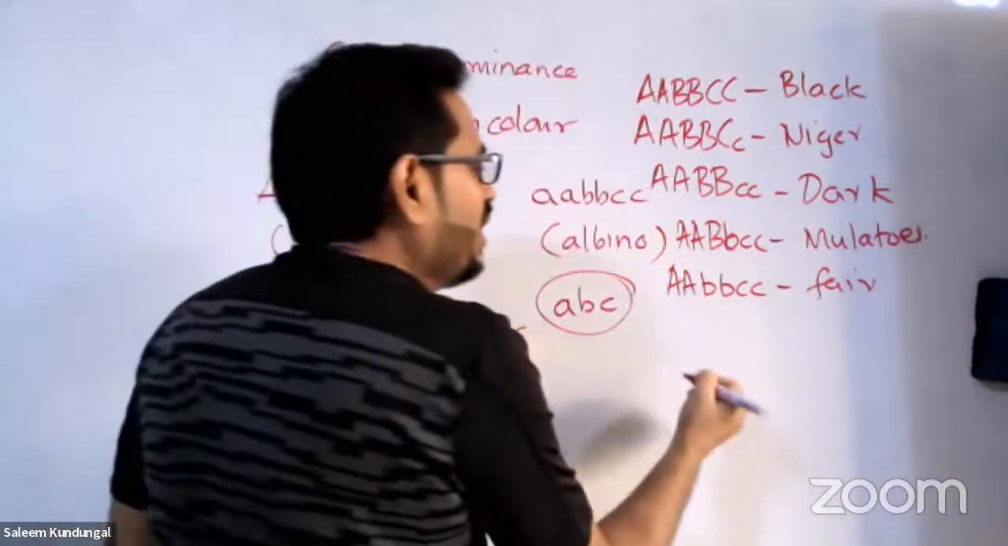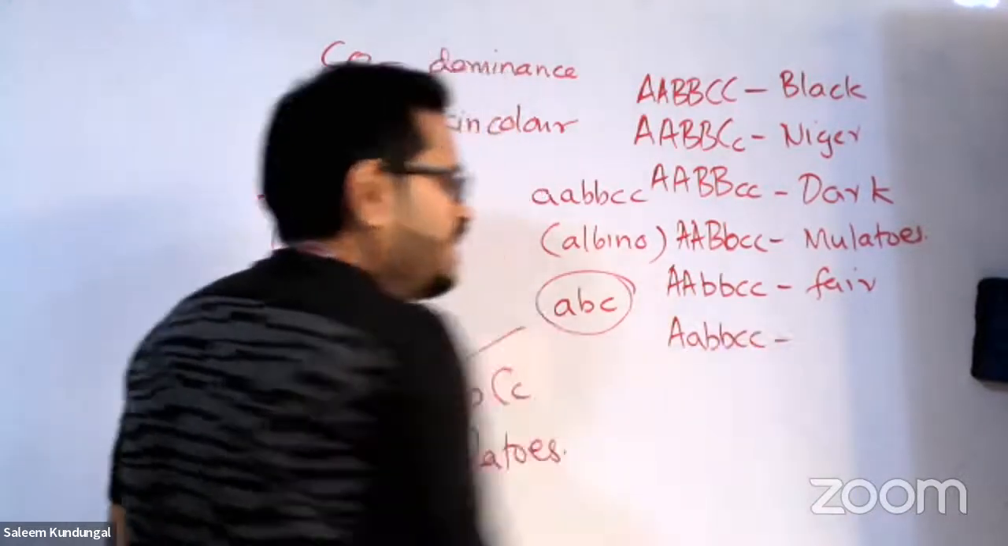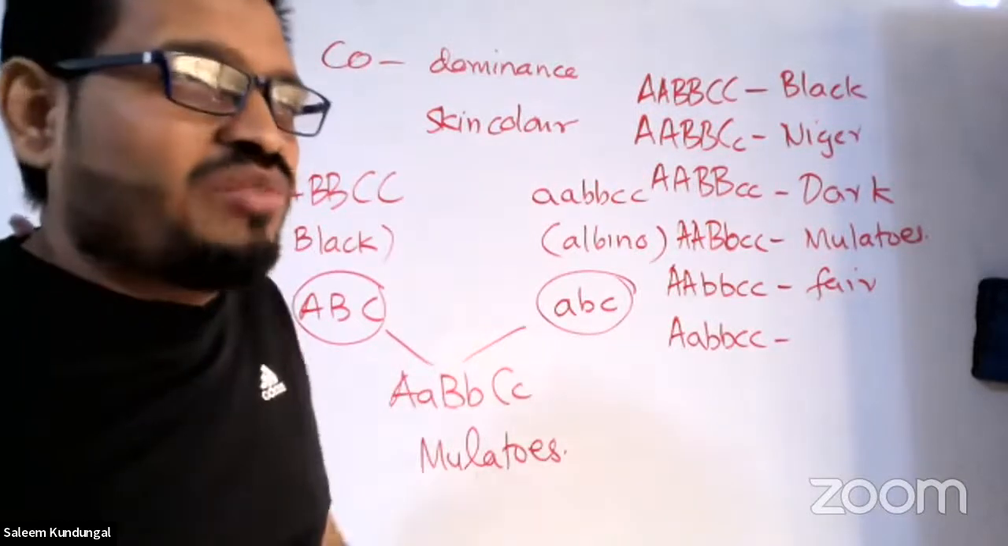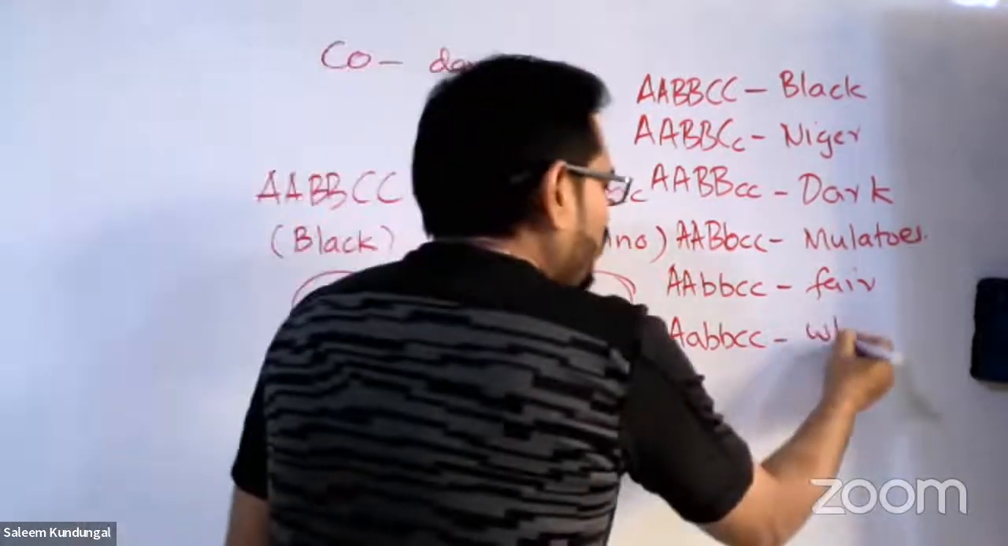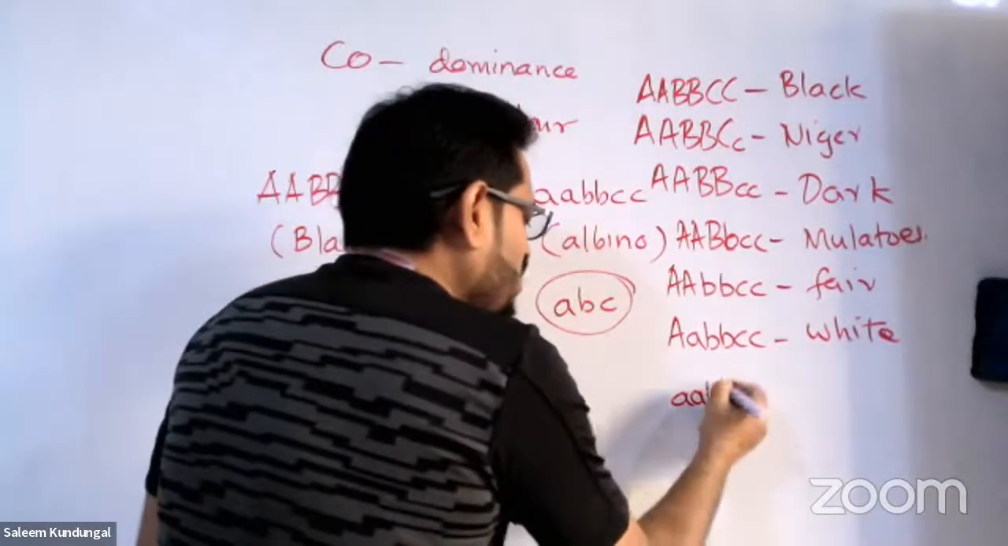Now let's go a little further: capital A, small b, small b, small c, small c. Only one gene is dominant. Very little melanin is produced, and they are called white. They are called white people. Last one is small a, small a, small b, small b, small c, small c.